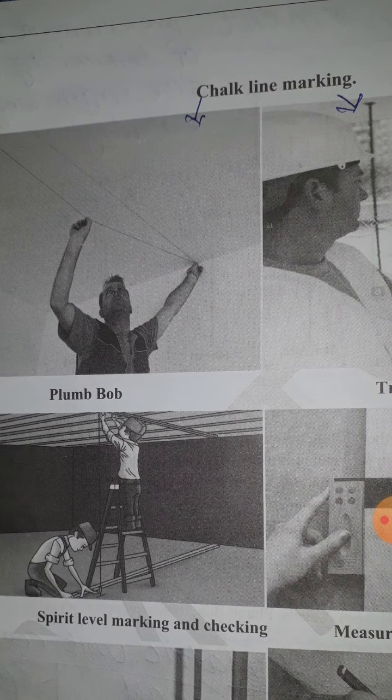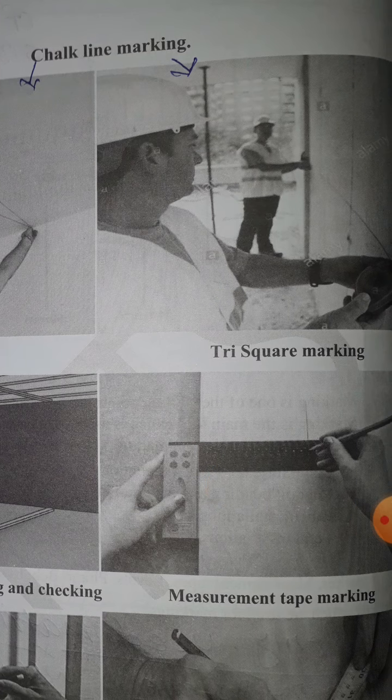Next one is plumb bob. A plumb bob is used to make the center point of the marking. If you are installing some equipment and need to correct its position, you can use the plumb bob for this marking.